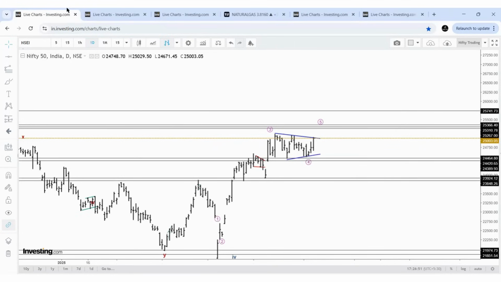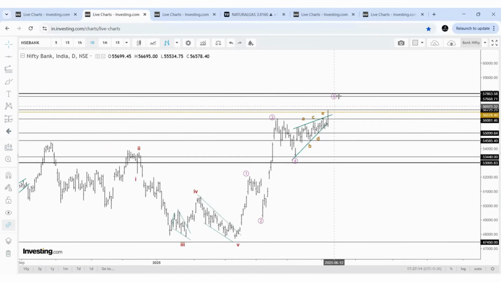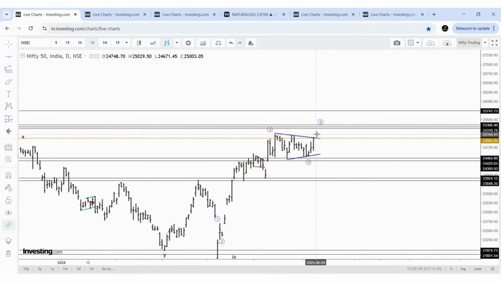Same Nifty Banknifty again. In the previous week, we discussed that we need to wait here and observe the price action. Banknifty gave a breakout, but Nifty is very close to the breakout point. If it directly gives a breakout, yes, the 5th wave may proceed, and two important levels have been discussed, and Banknifty also can continue its trend. But if Nifty does not break out, we need to see whether it is giving a pullback in E wave, like A, B, C, D, E, pullback to this trend line or midway, and it may start its uptrend.